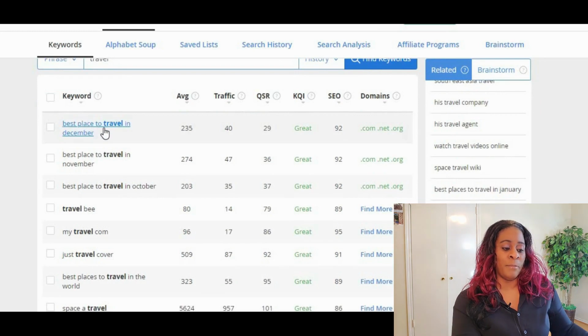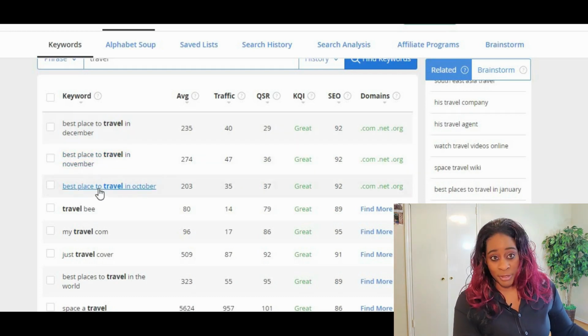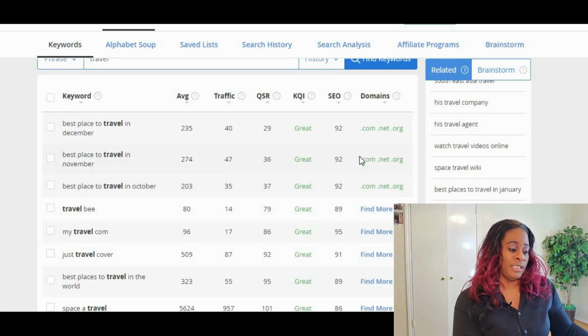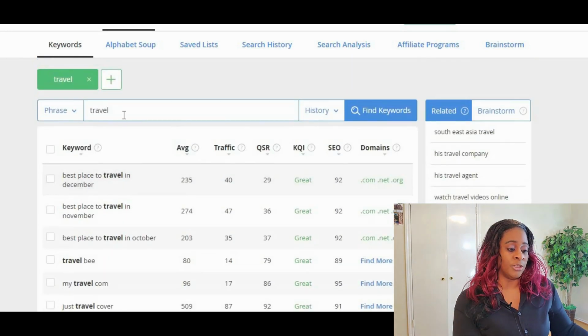This QSR, best place to travel in December. One letter changes the whole game. Best place to travel in December, 235 people a month. 40 people will get to your site if you're on the front page, only competing with 29 sites and 92. Best place to travel in November, best place to travel in October, all of these. So you get the gist of how to do your keyword research.